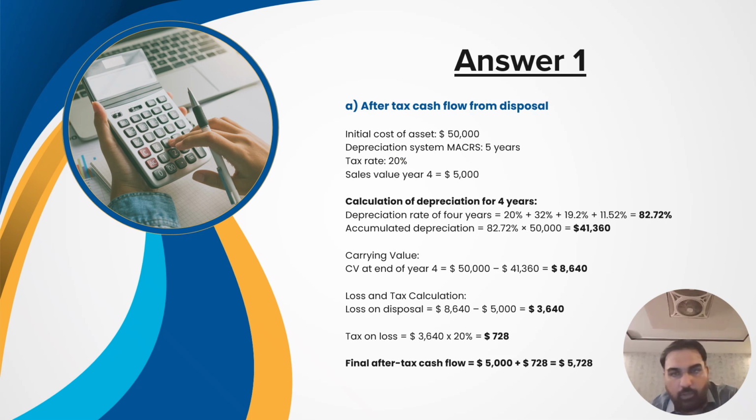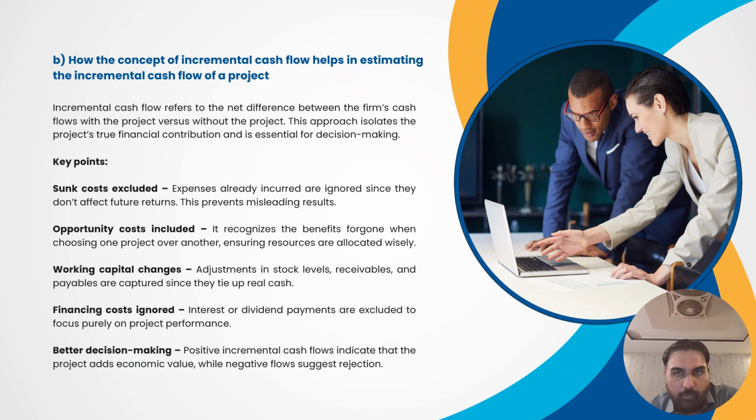$8,640. Now, if the company sells the asset for $5,000, there is a loss of $3,640 with a 20% tax rate. The company gains a tax shield of $728. Therefore, the after-tax cash flow from disposal is $5,728. This example highlights how tax effects and depreciation rules impact final cash flows.